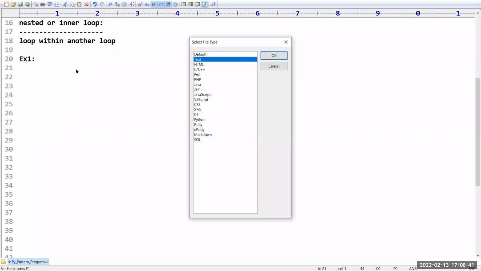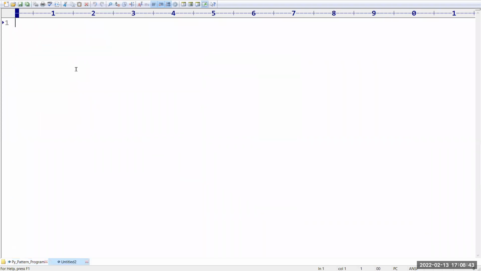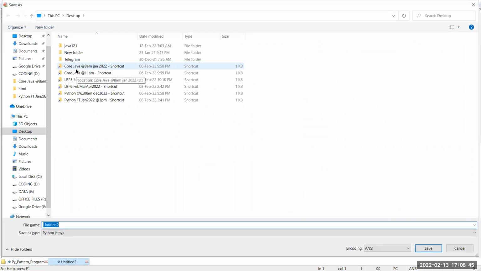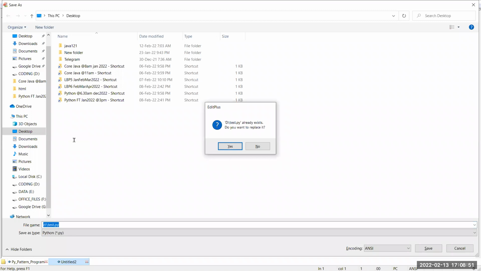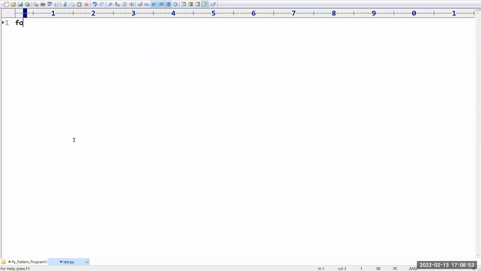In the first example program, assume I am going to save the file in the D drive, and the file name is test.py. For i in range of 10, I want to print the message hello, followed by that number also.